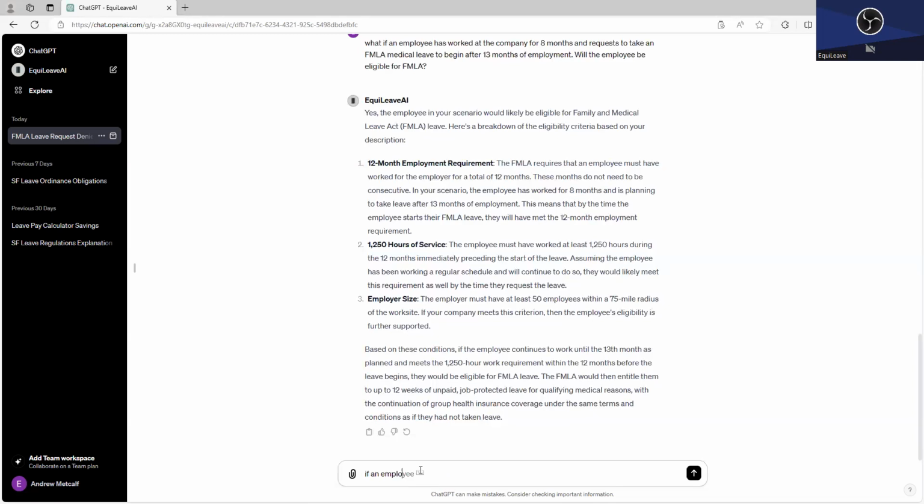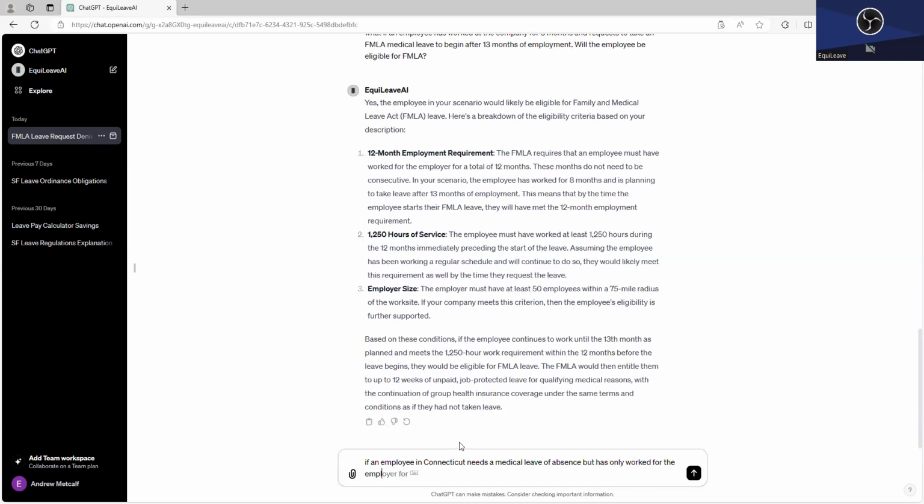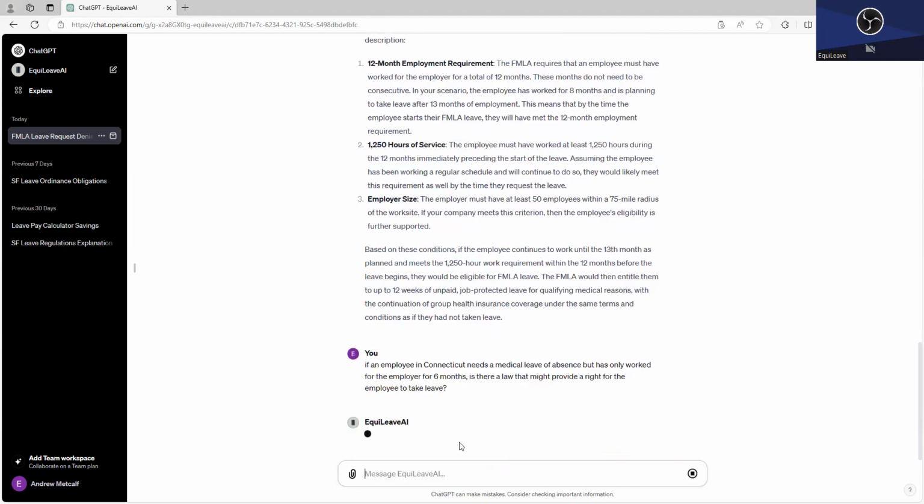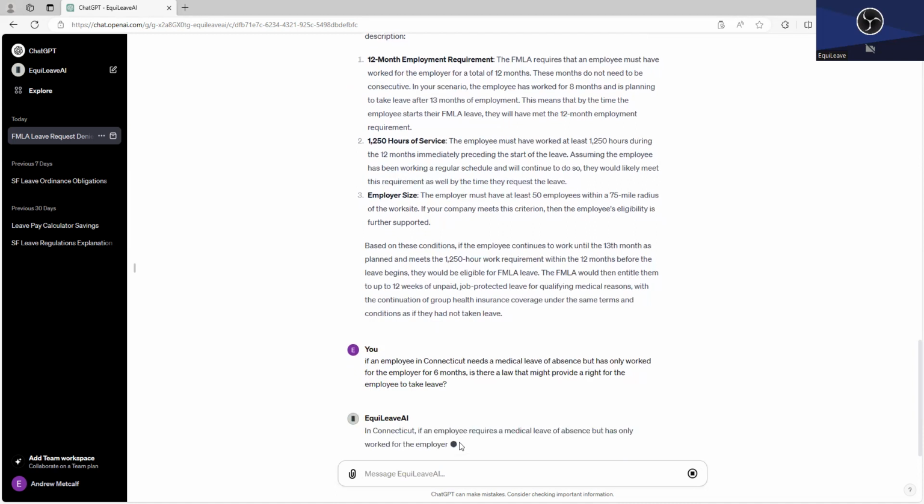So if an employee in Connecticut, oh gosh, can't spell Connecticut, needs a medical leave of absence, but has only worked for the employer for 6 months, is there a law that might provide a right for the employee to take leave? Let's find out. I don't know. So EquiLeave is thinking, it's looking, and then it's going to be typing.